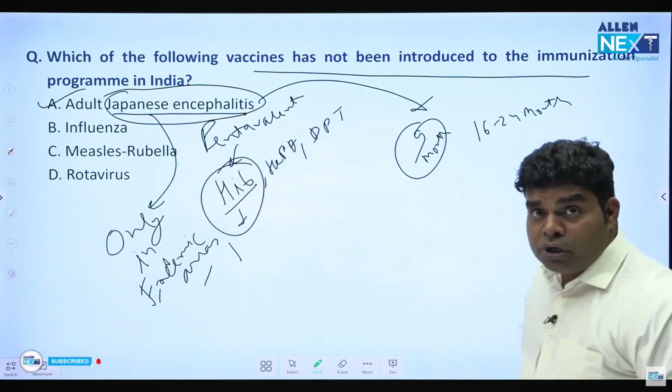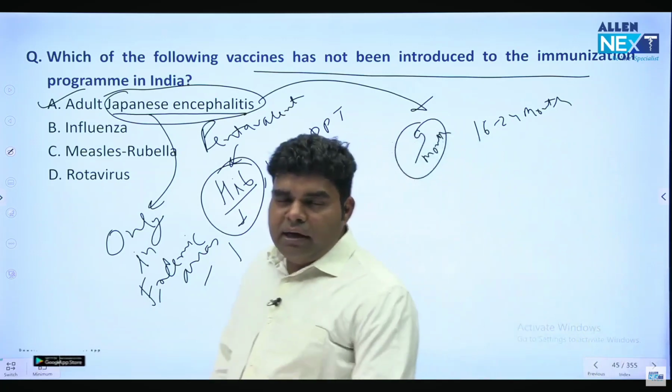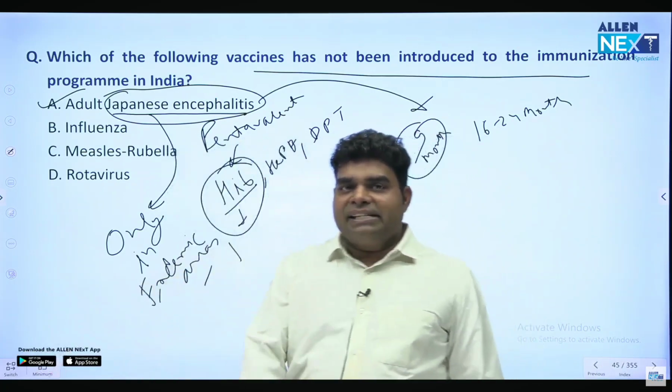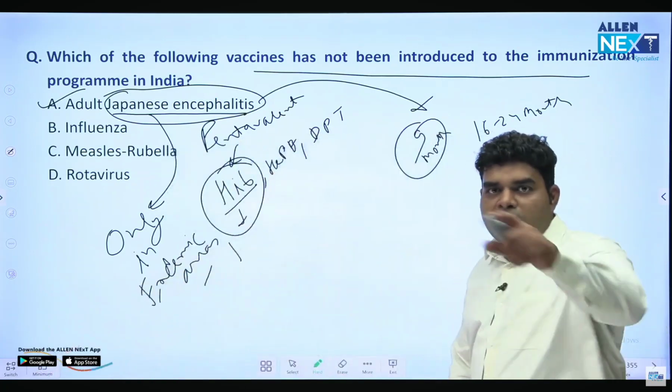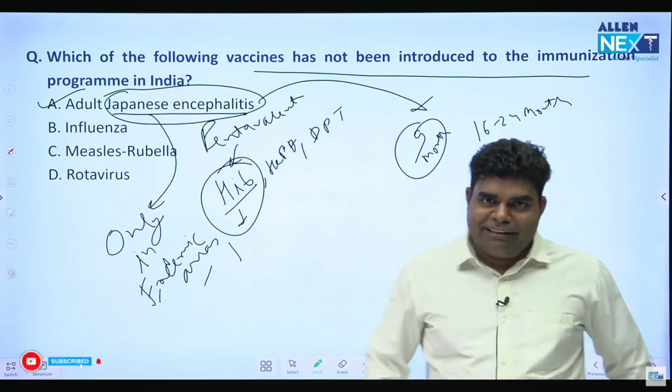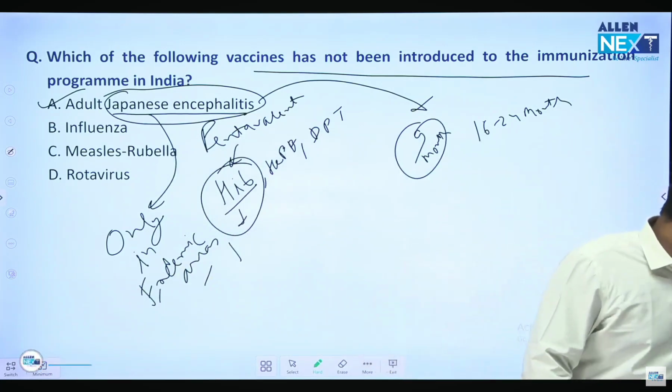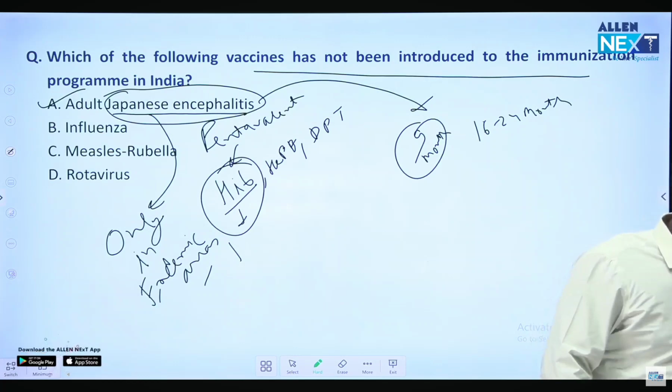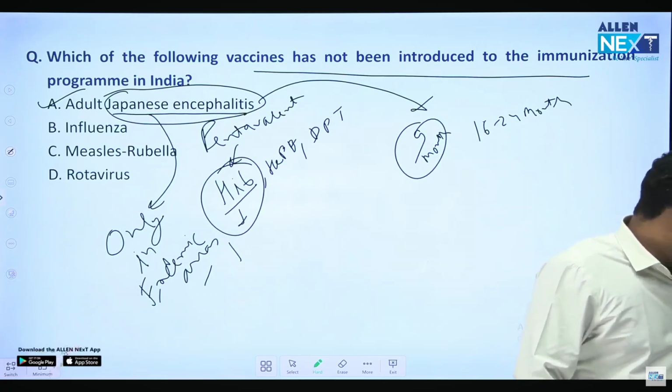And they have asked this question. What is the route of giving JE? Is it IM, ID, SC, intranasal? Can you answer it? I'm waiting for it. This is a very good question, and I hope you remember it. Yes, Virender Singh, you are right. Adult JE is not given.